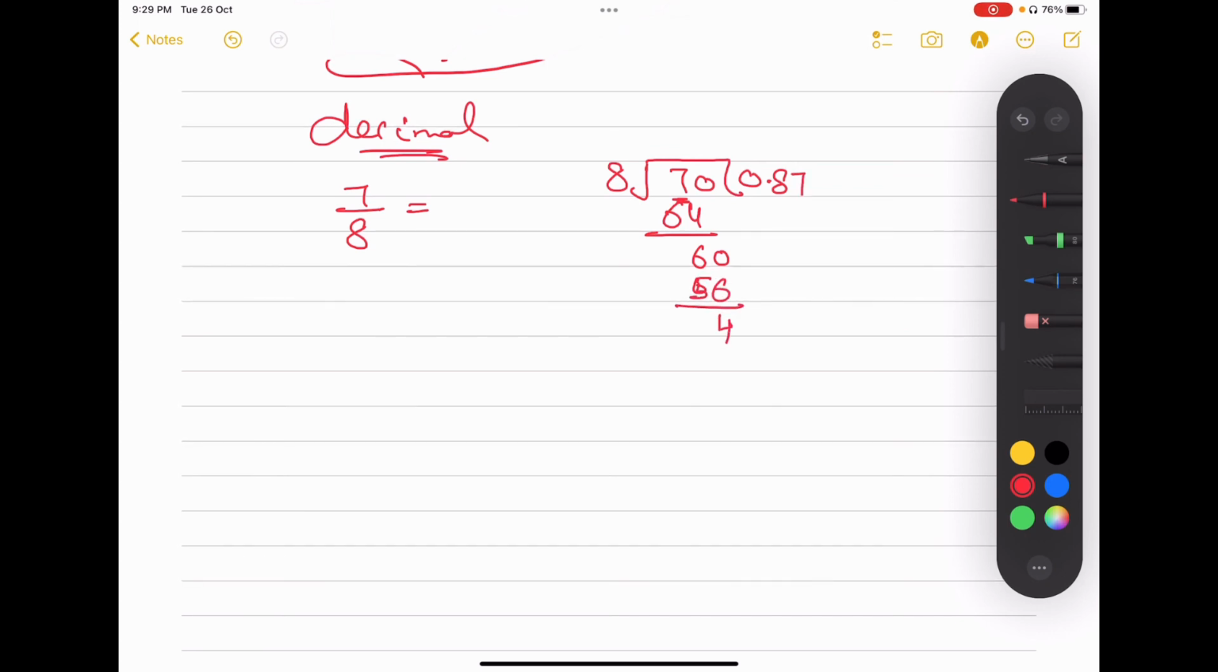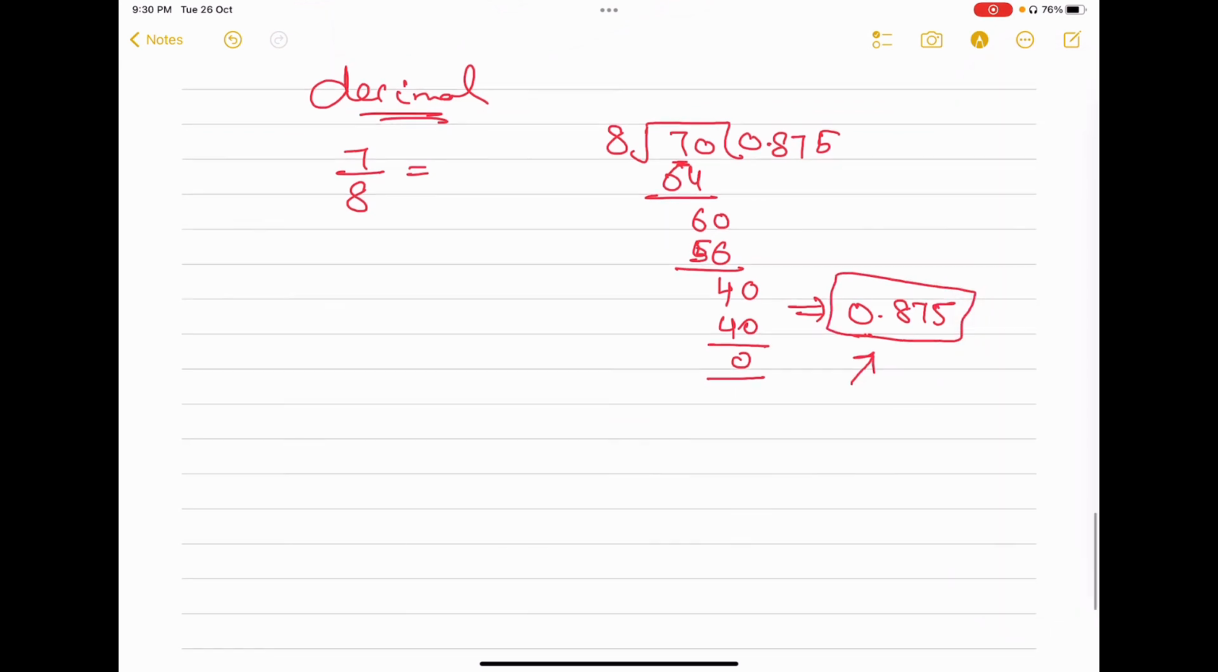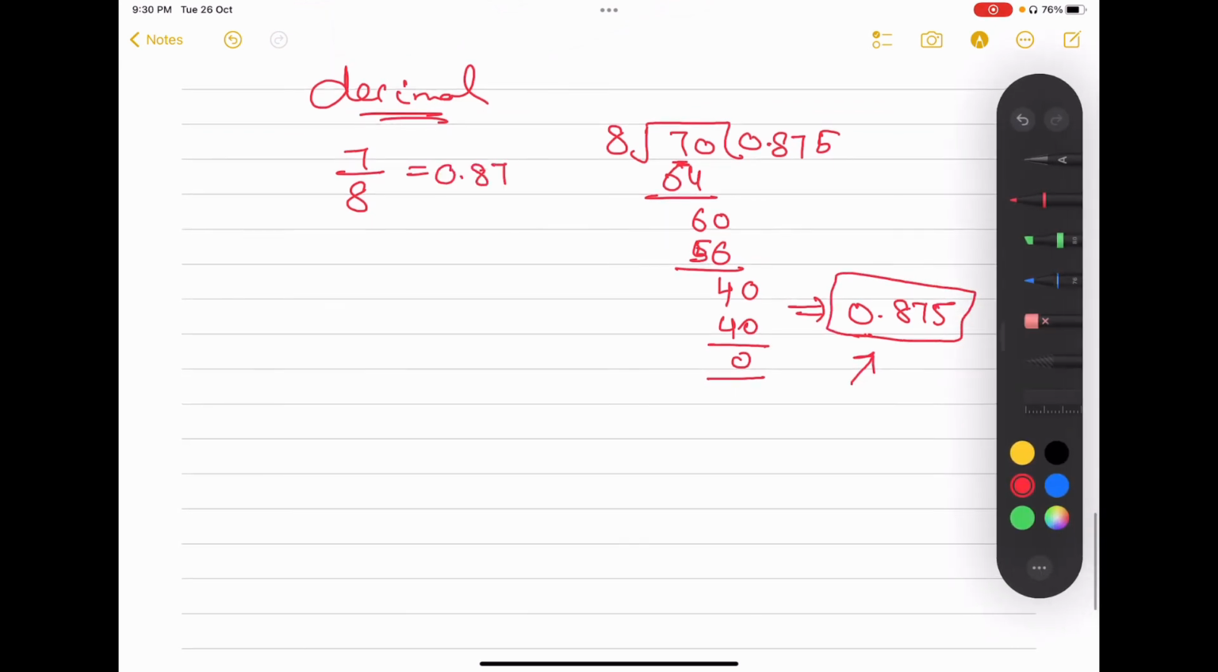You can see again there is 4, right? Then I have 5. So 40. So you can see my answer is 0.875. So this is the proper answer. So what is 7 over 8? That is 0.875. This is the simple way to do the long division, right?